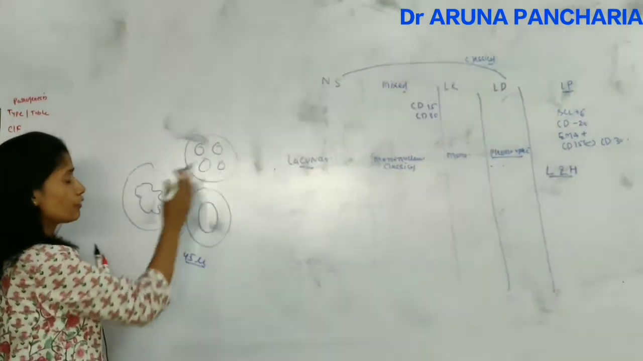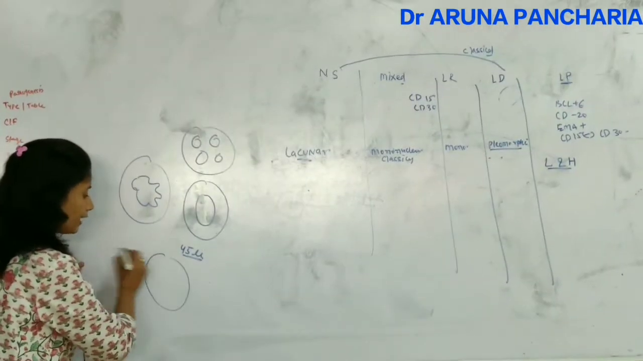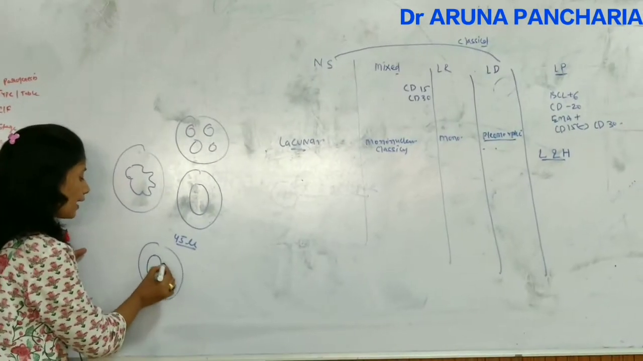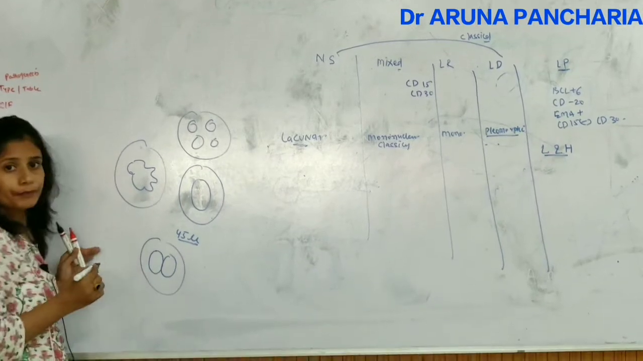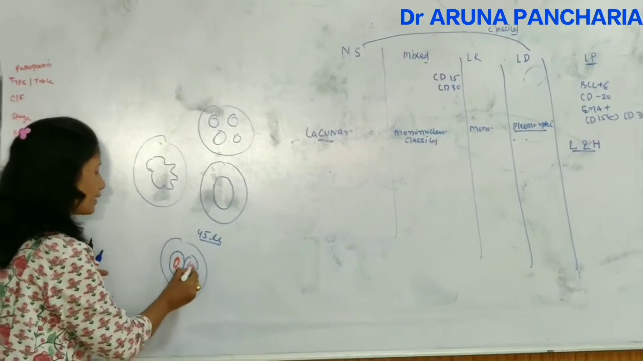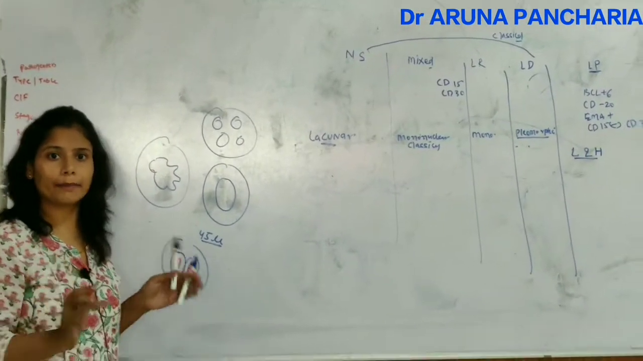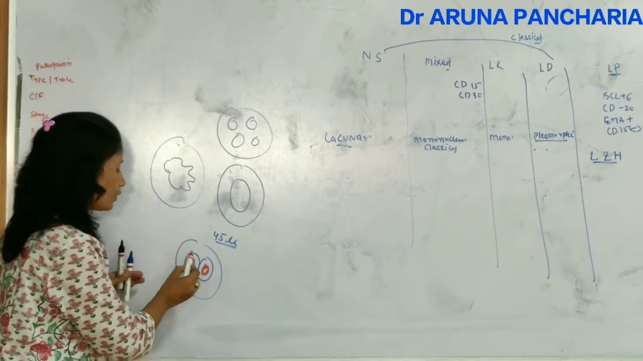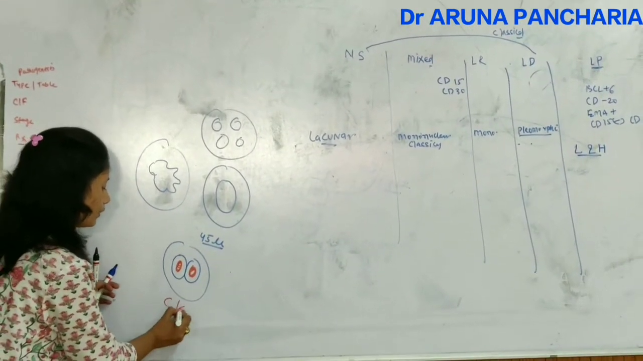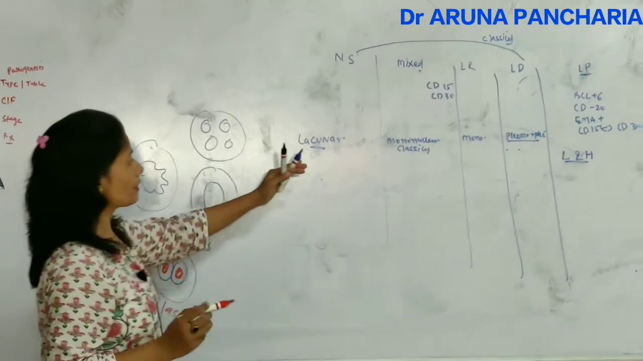What is there in the classical RS cell? I am showing you the classical RS cell. In the classical RS cells, the identical 2 nuclei are there, and a prominent eosinophilic inclusion-like nucleolus is there. So they look like an owl eye appearance, because there is a perinuclear halo. So this looks like a halo. So this is the classical type of the RS cell. And what is lacunar type?